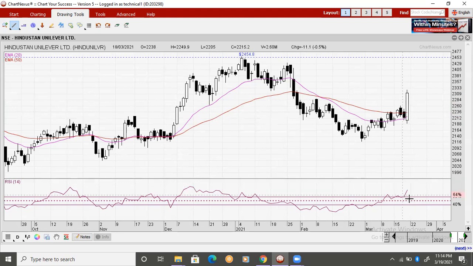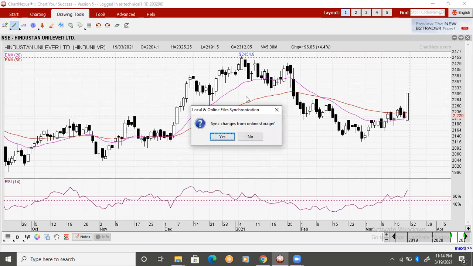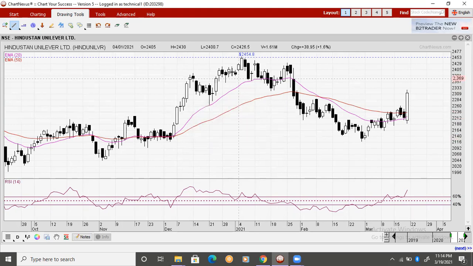Look at the RSI, it is also looking very strong, above 60 as of now. So I feel the low made today, which is 2191, as long as price is holding today's low, Hindustan Unilever can retest previous high 2454. So keep a close watch on this counter also. You can place 2191 as your stop loss if you are taking a trade on Monday, and you can expect 2454 target in coming trading sessions. So you can go for positional trade for this counter.